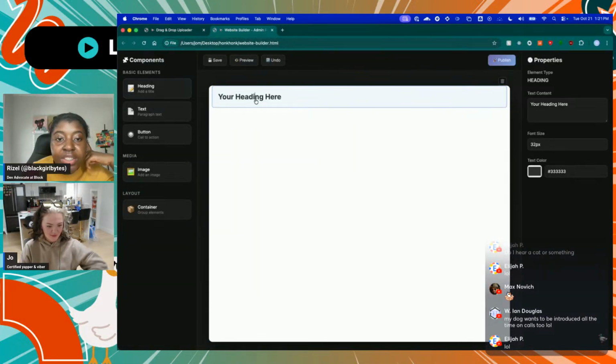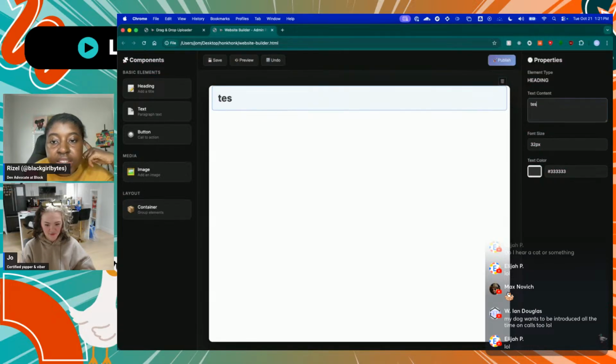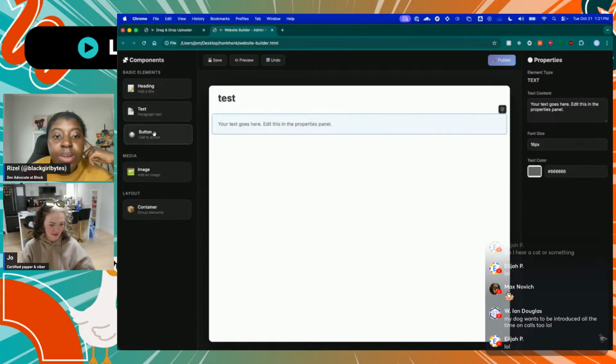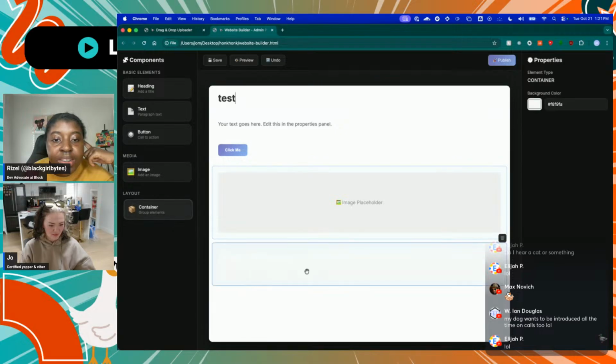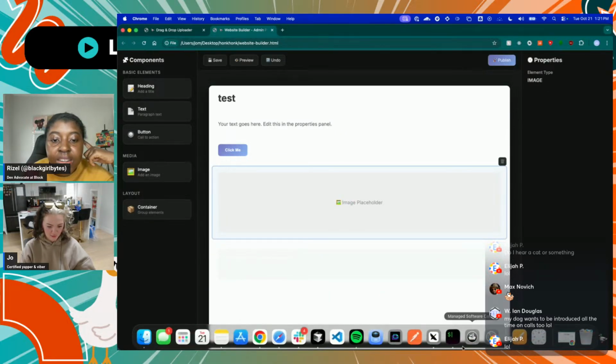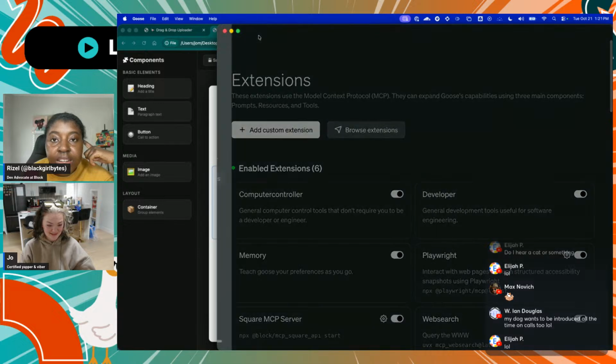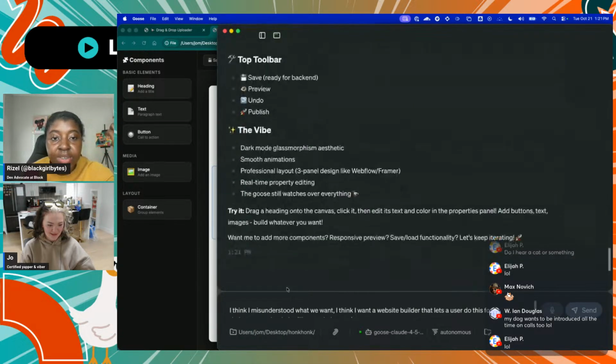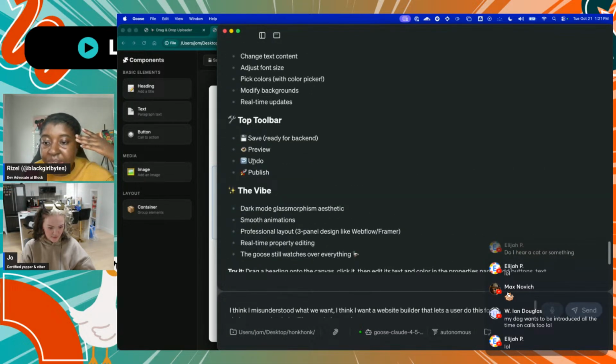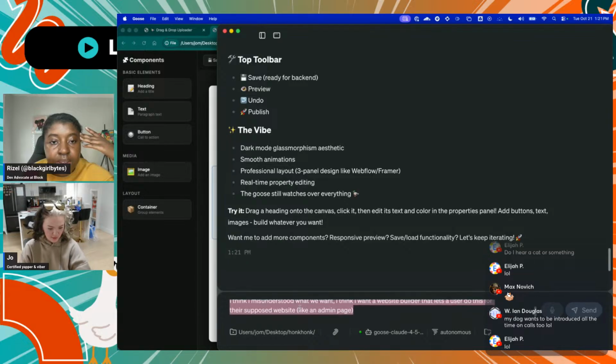Beautiful. Oh, you got a dark mode? Yeah. Oh, I can't type into this, oh, I guess here, but I can try to change that. Button, image container, image placeholder. Now let's try to make these actually work. How much time do we have left? You have 4 minutes. Nice. Oh, why is it still using my prompt from last time?